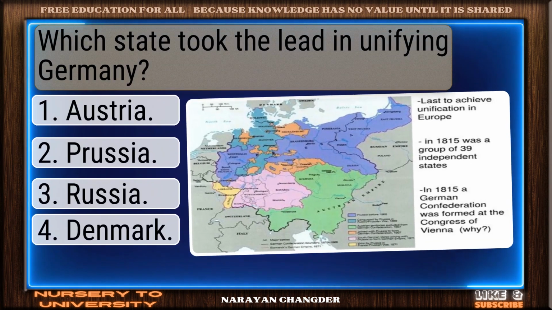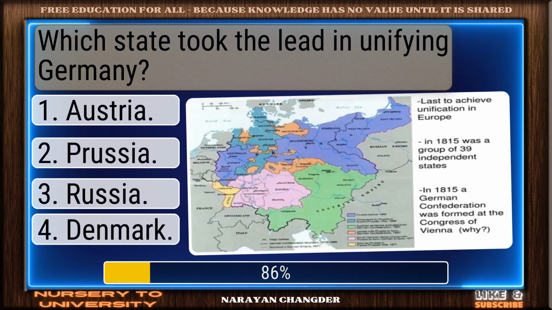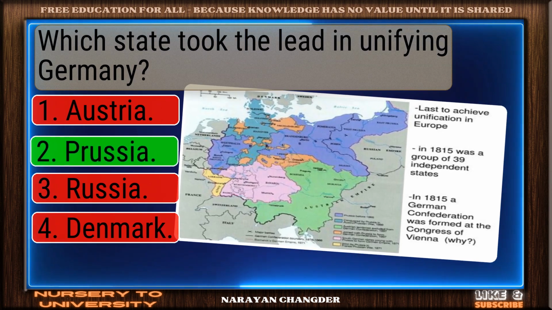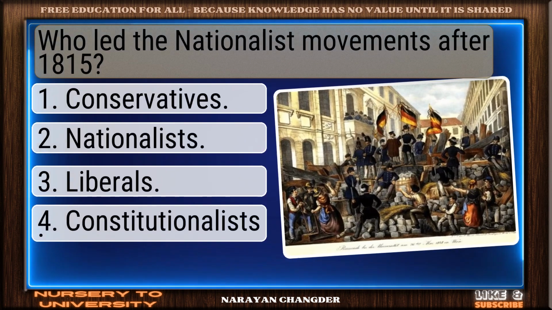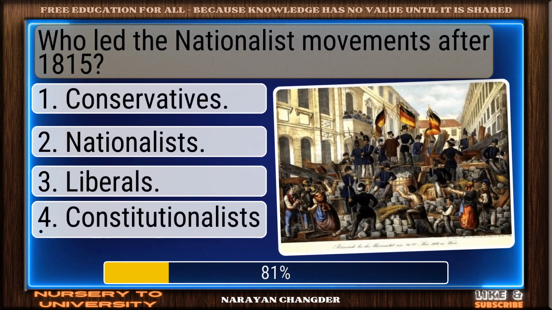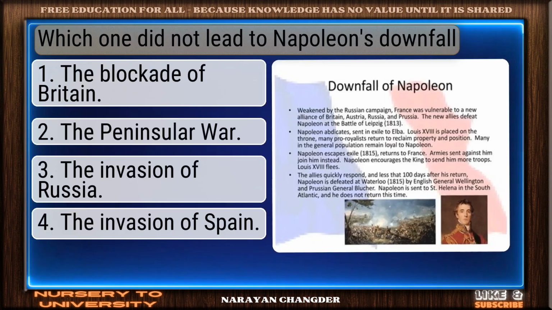Which state took the lead in unifying Germany? Great job. Prussia is the accurate answer. Who led the nationalist movements after 1815? Strong choice. Liberals is the right answer.